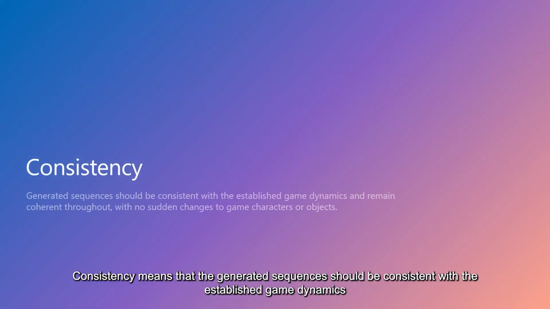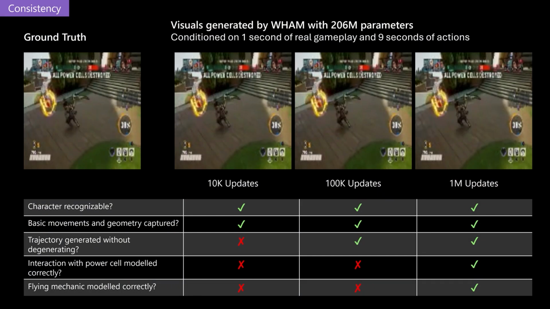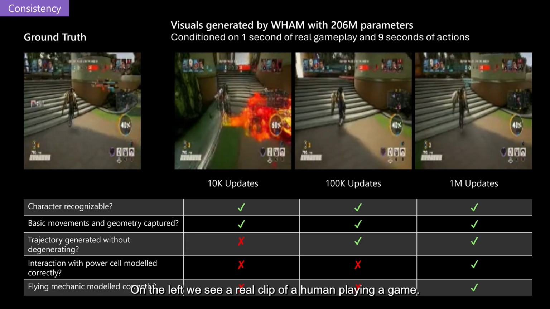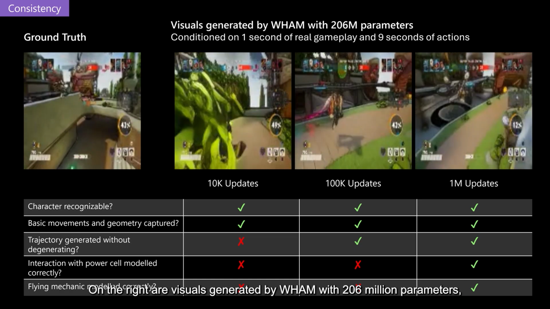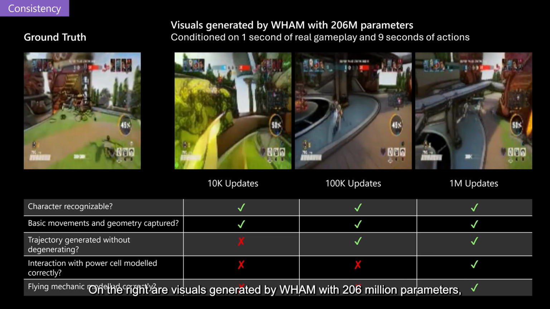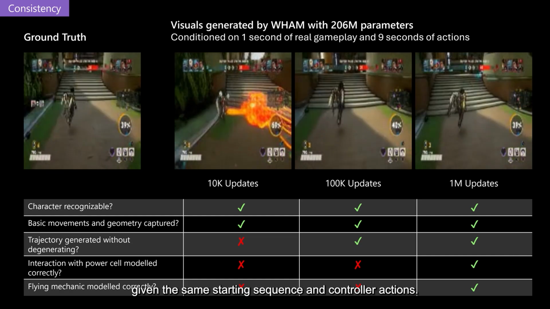Consistency means that the generated sequences should be consistent with the established game dynamics and remain coherent throughout, with no sudden changes to game characters or objects. On the left, we see a real clip of a human playing a game. On the right are visuals generated by WHAM with 206 million parameters given the same starting sequence and controller actions.